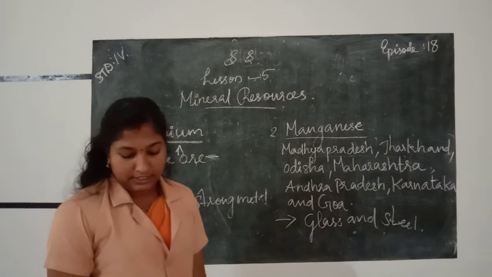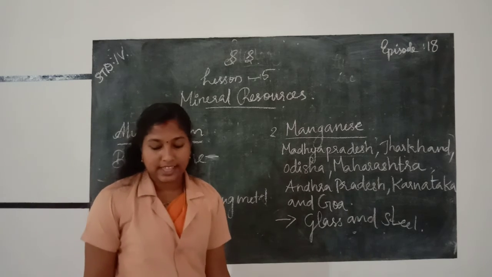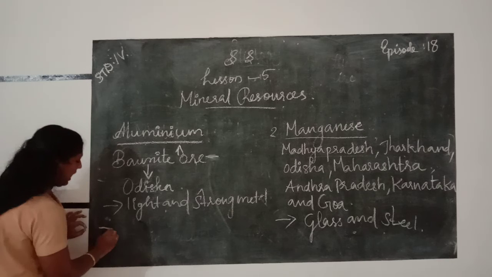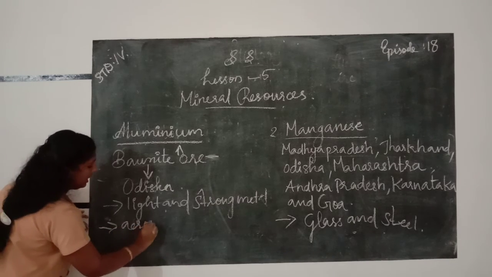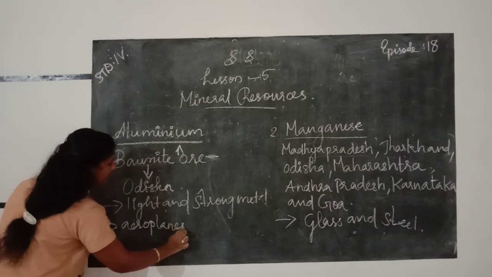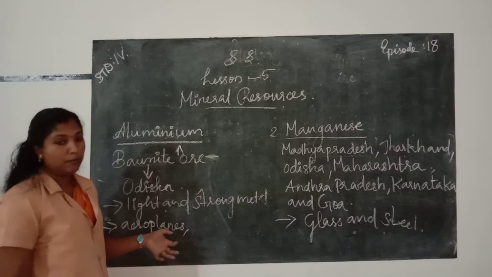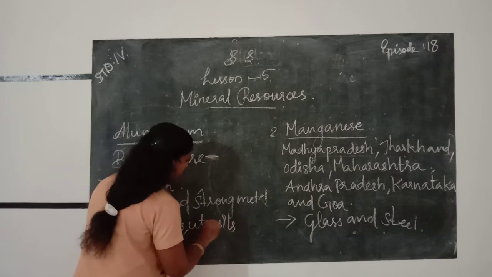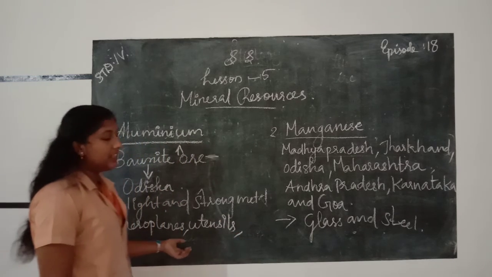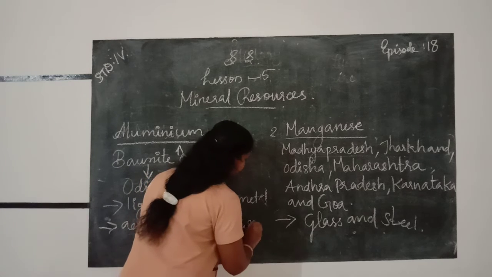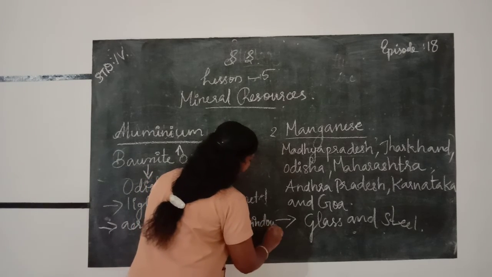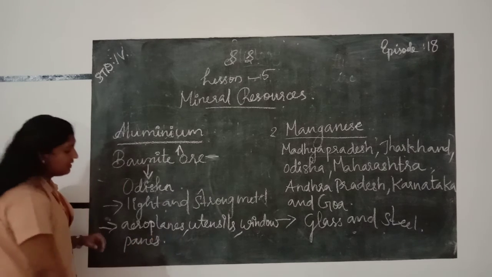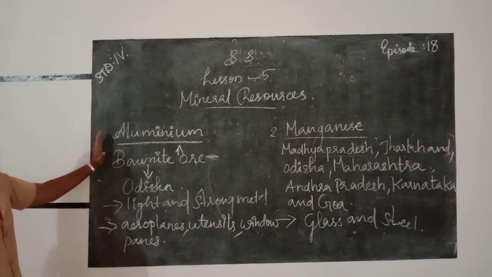It is used to make utensils, aeroplanes and window panes.